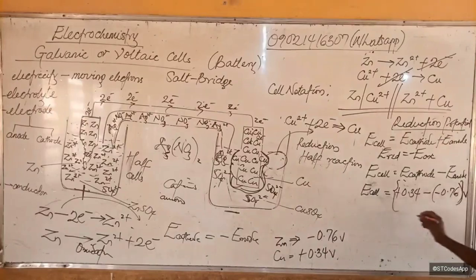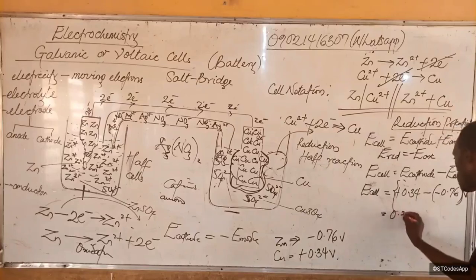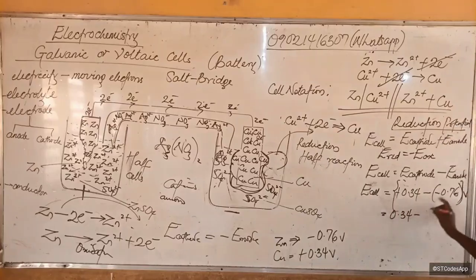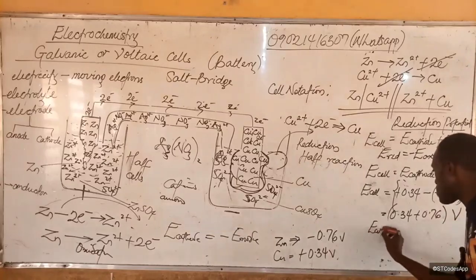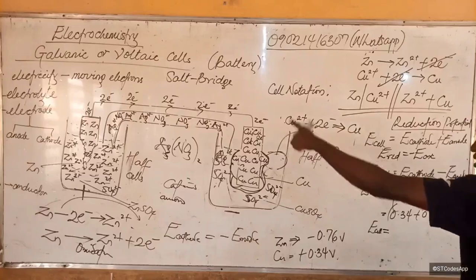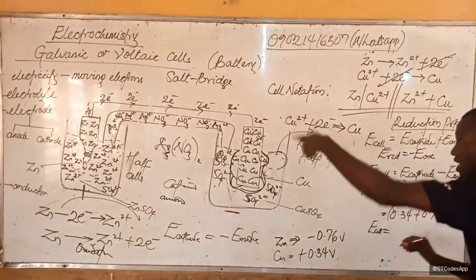So we have 0.34 minus minus, which is plus 0.76 volts. Adding 0.76 plus 0.34, we have 1.10 volts.